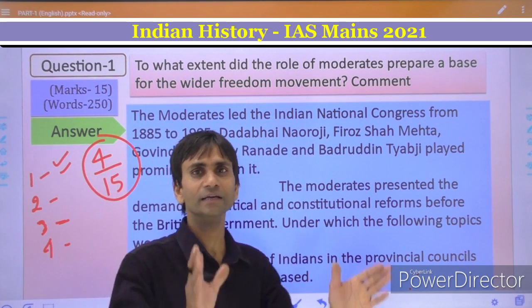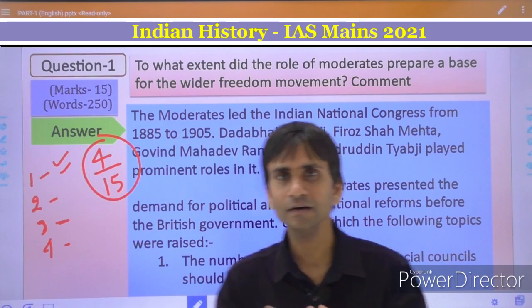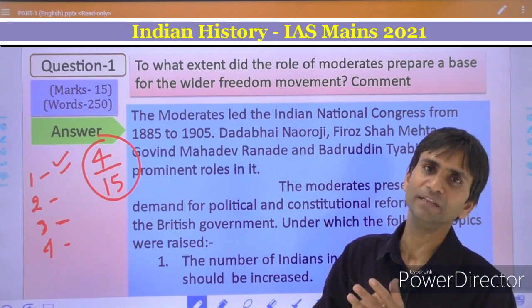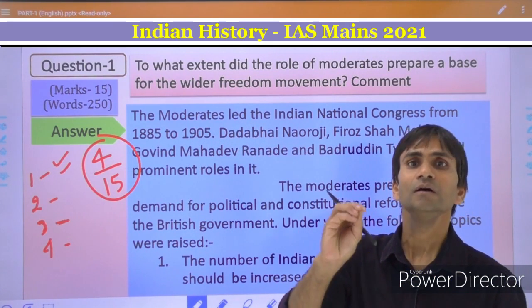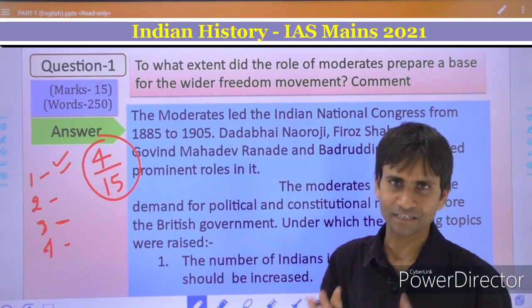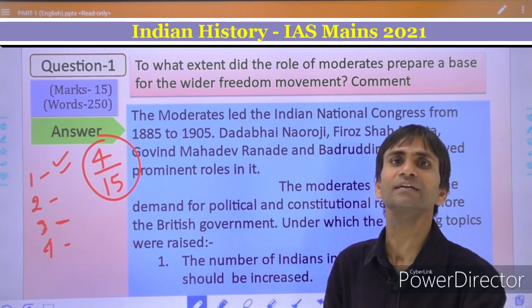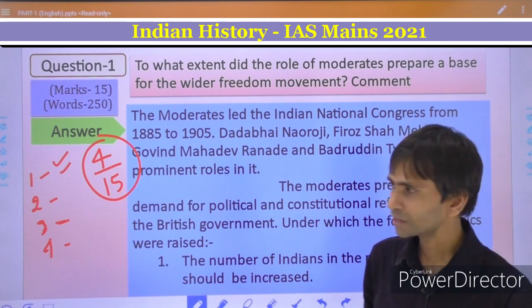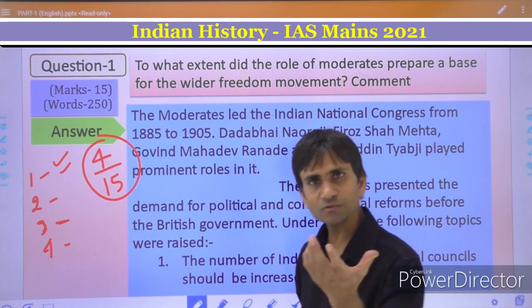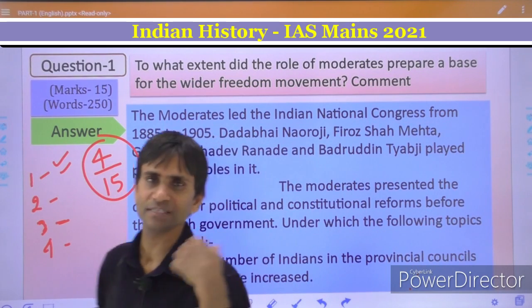Yes, definitely. We can see a relationship between them, but it was only to some extent, not absolutely or at a broad scale. So then what basis was prepared by the moderates?